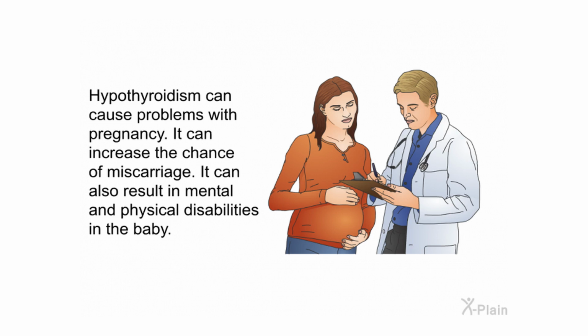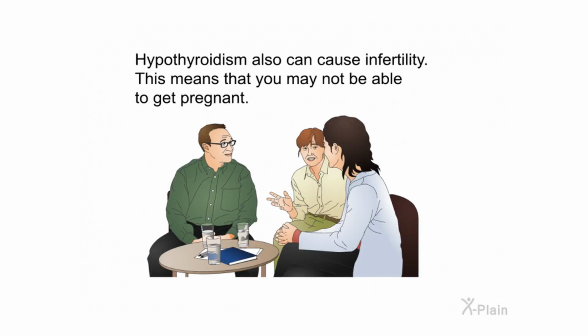Hypothyroidism can cause problems with pregnancy. It can increase the chance of miscarriage. It can also result in mental and physical disabilities in the baby. Hypothyroidism also can cause infertility. This means that you may not be able to get pregnant.